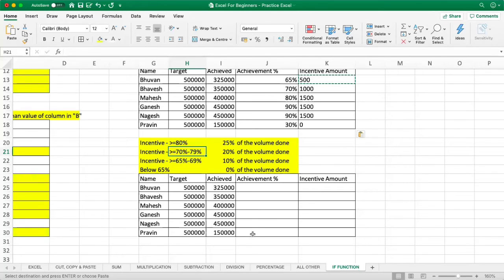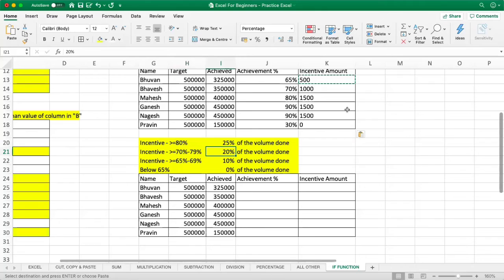In the above example, we were giving him 1000 rupees, but in this example, I need to give him 20% of how much he has achieved. And the last is if he has achieved anything between 65 and 69, give him 10% of the volume he has done. So this is also a little bit complex but easy.